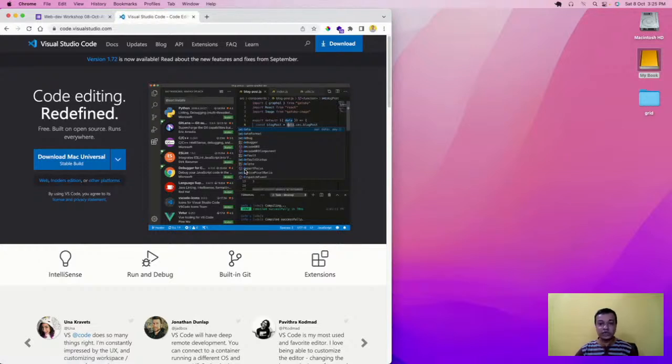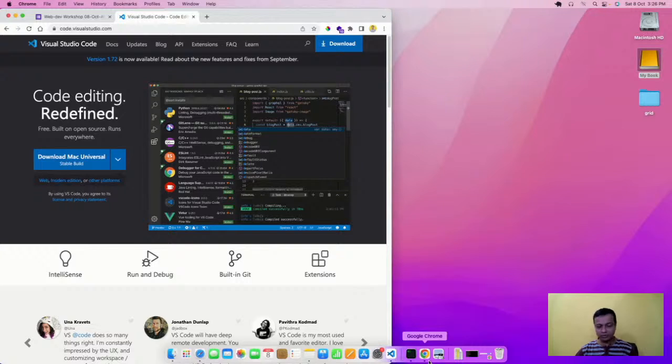When you do development, you do it in some editor. It is showing me download for Mac Universal. If you're on Windows, it will show you download for Windows. If you have some difficulties with that, we have a good video on our channel, and I can give that video also. You have to download this, and after downloading, what will happen?